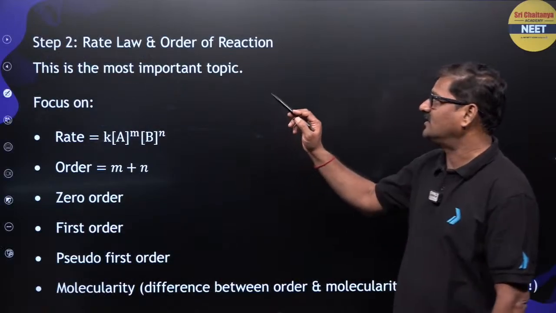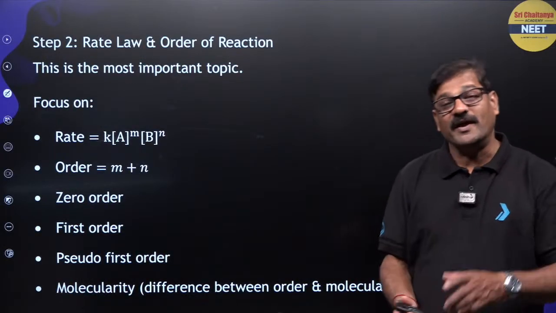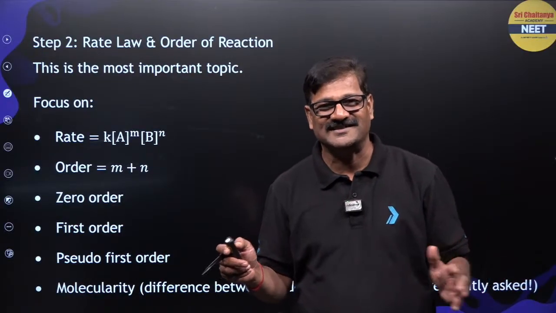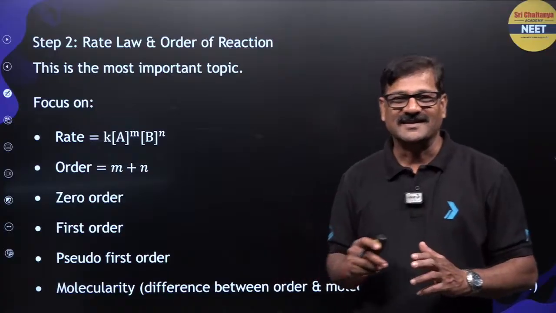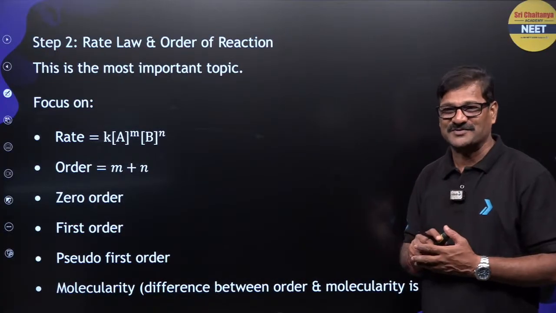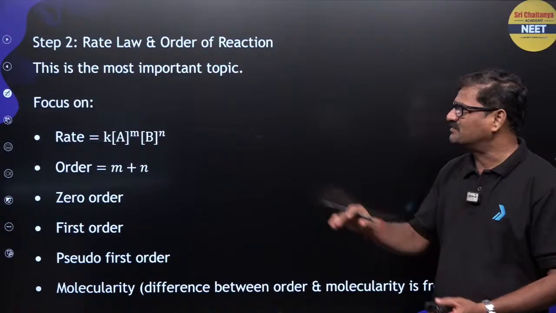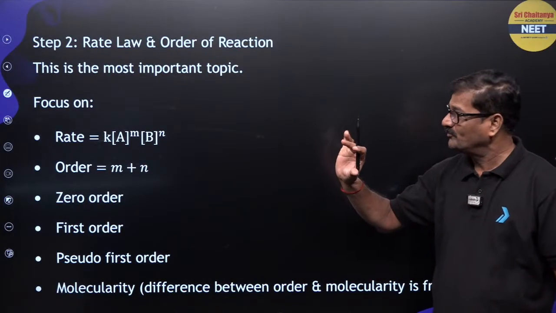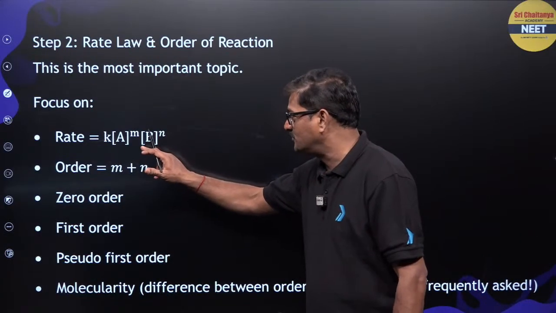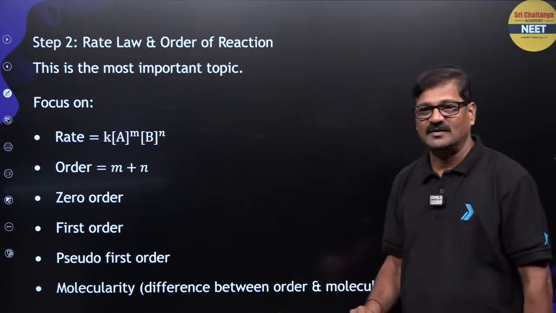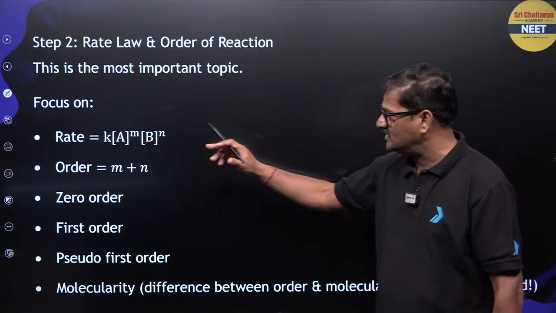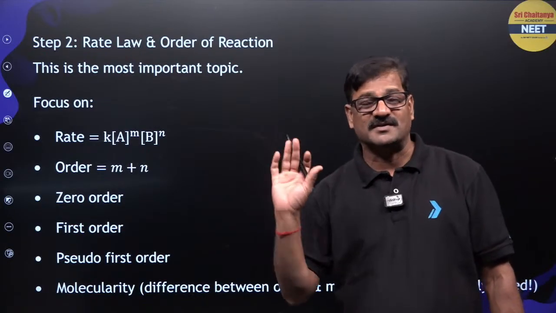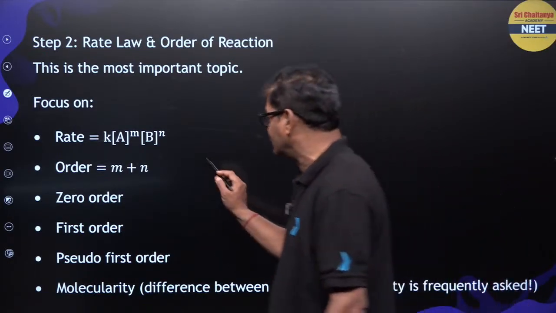Another thing is rate law and order of a reaction. Since my childhood I have been seeing the difference between order and molecularity in the CBSE examination paper, and it is repeated several times. The most important topic here is to focus on order. Rate is equal to k [A]^m [B]^n, and the overall order of the reaction is m plus n. Order is defined as the sum of the powers in the rate law expression. This is the rate law expression.